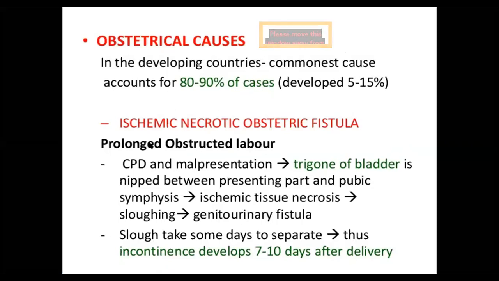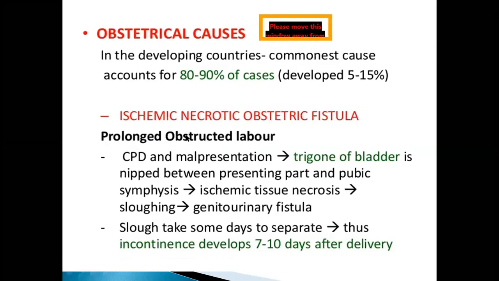What will happen in prolonged or obstructed labor? The patient is a case of cephalopelvic disproportion or with malpresentations. Then if she goes into prolonged labor and is not taken for intervention, she will end up in obstructed labor.